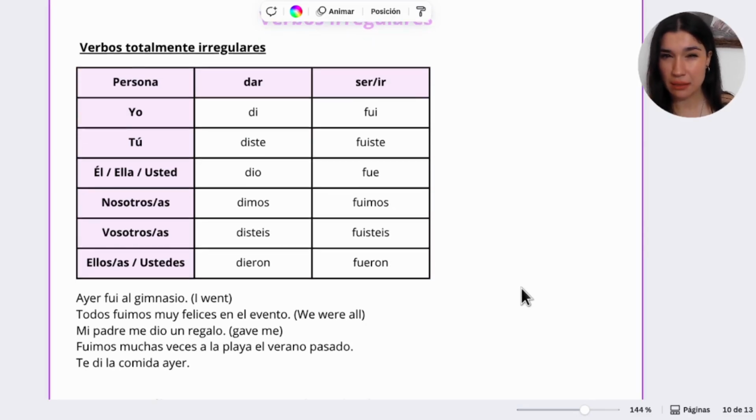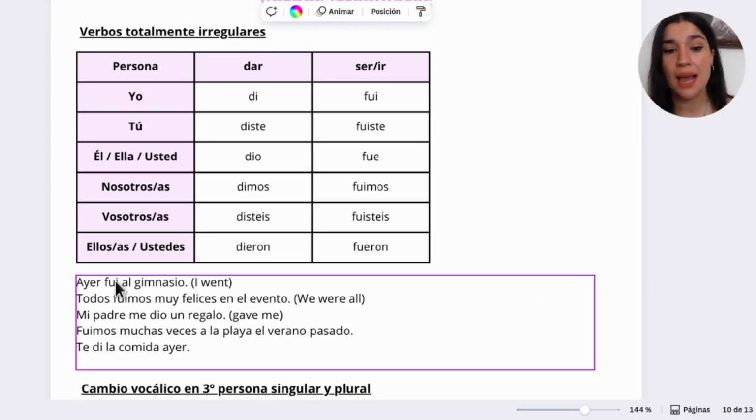What do I mean when I say that they are the same? So for example, ayer fui al gimnasio. Yesterday I went to the gym. But if you want to say we were or I was, with the verb to be, it is the same verb. Todos fuimos muy felices en el evento. We were all very happy at the event. So to be and to go are the same in the past in Spanish. It is the same verb.